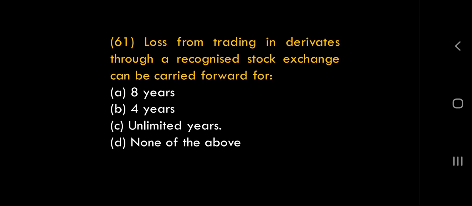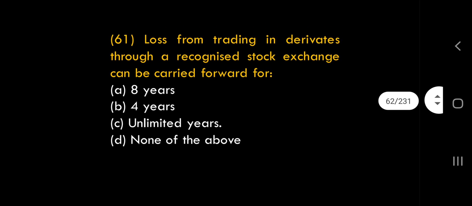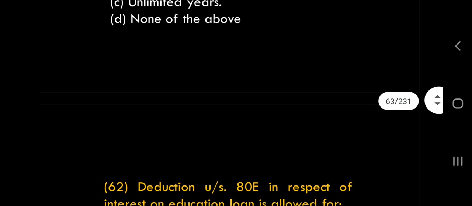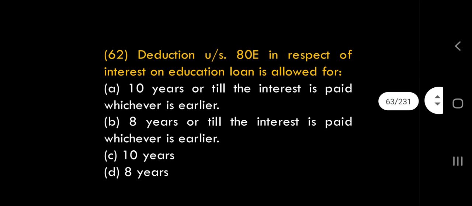Hedging, forward, future, derivatives are not speculative, they are regular business. Risk protection is the target. So 8 years we can carry forward the loss. Option A is the right answer. If I ask you, loss from speculative business can be carried forward for 4 years. Speculative, 4 years.